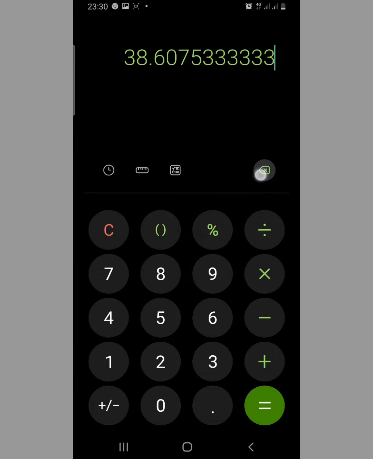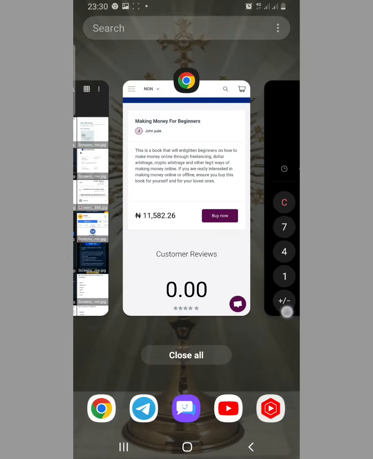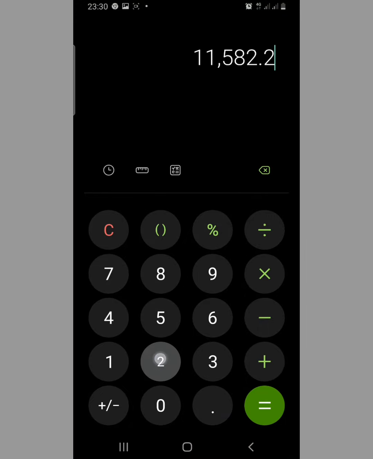All right, so let's assume that you've sent the money there, 11,582.26 naira, and the person will now receive 300 Ghanaian cedis, based on their rates here.